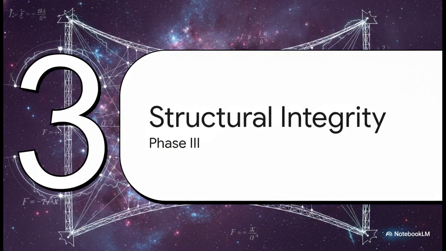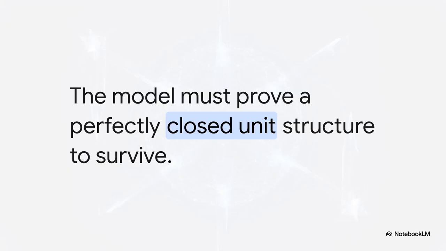All right, let's move into Act 3, Structural Integrity, Phase 3. So, we've got the blueprint and we've got our materials. But now we have to put this theory through the ultimate scientific stress test. In physics, a theory collapses instantly if its dimensional consistency fails. If your fundamental dimensions, like length, mass, and time, don't balance flawlessly on both sides of the equal sign, the whole architectural framework just crumbles.